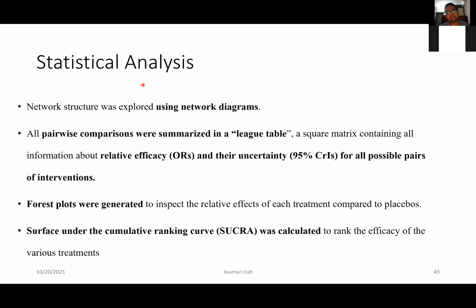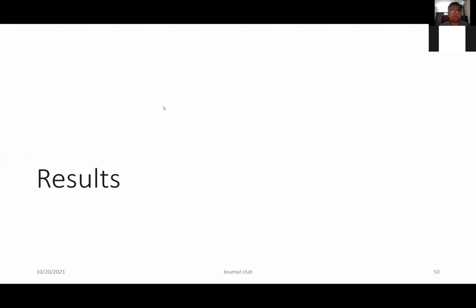So the statistical analysis of this study was done using a network diagram. That is the first thing. The second thing is the league table, which we have known. And the third important thing is the relative effect and the credibility interval. When we use a Bayesian network meta-analysis, we report a credibility interval, and when we use the frequentist approach, we report a confidence interval. The next important are the forest plots of the various drugs and the SUCRA. This is how, in all these points, we will discuss the various probiotics in preventing necrotizing enterocolitis. Now, coming to the results of the study.